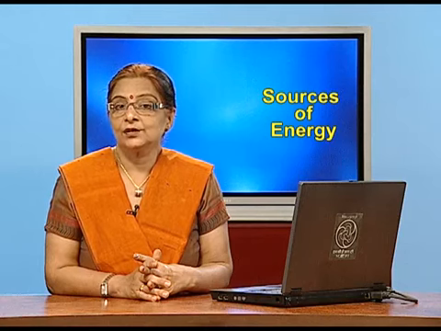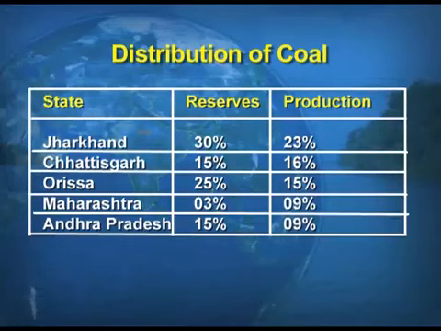These two columns of the table show you reserves as well as production. You can see on your screens that Jharkhand is the state with the maximum reserves and the maximum production. And the lowest in this table you can find is Andhra Pradesh with 6% of the reserves and 9% of the production of coal.